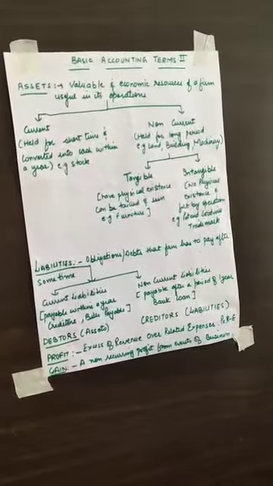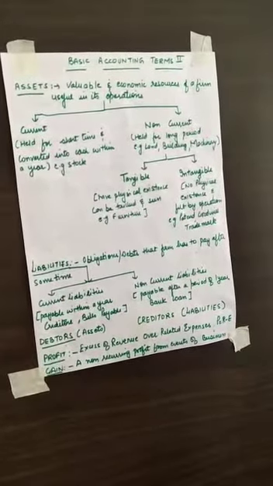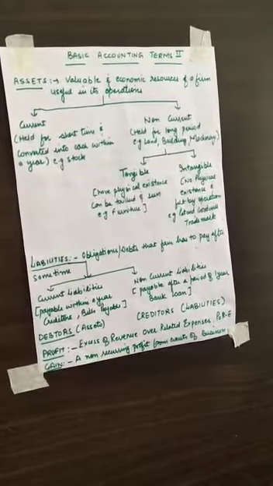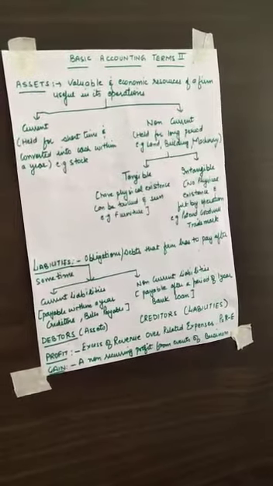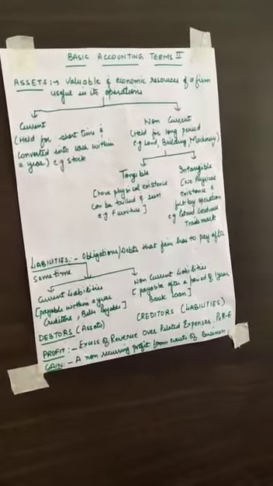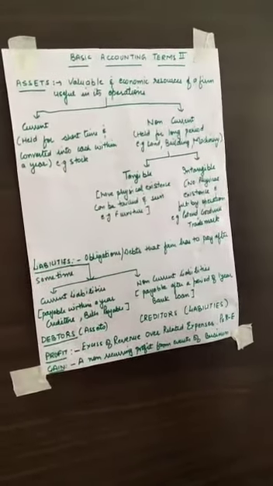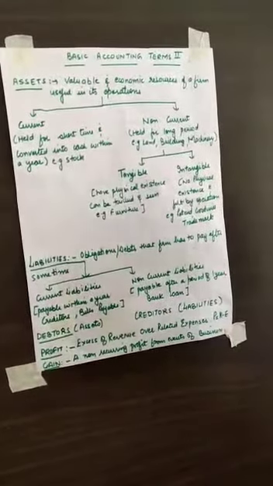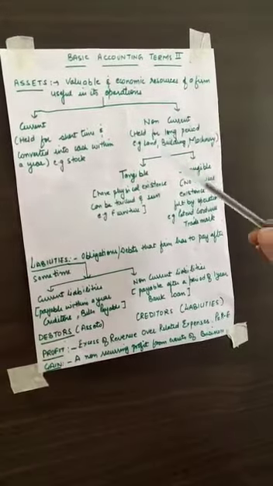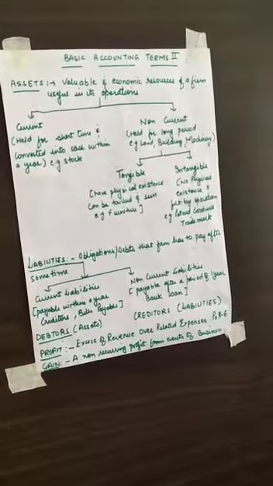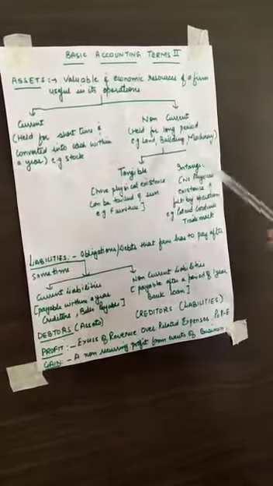Non-current, on the other hand, is a long-term asset which is not held for 1 year or which cannot be converted into cash in 1 year, but a business buys them and keeps them for a very long period in its business. For example, land, we use it for a long number of years. We use building for many years. Machineries are used for many years. So their life period is longer. Now these non-current assets can also be of two types, tangible and intangible.